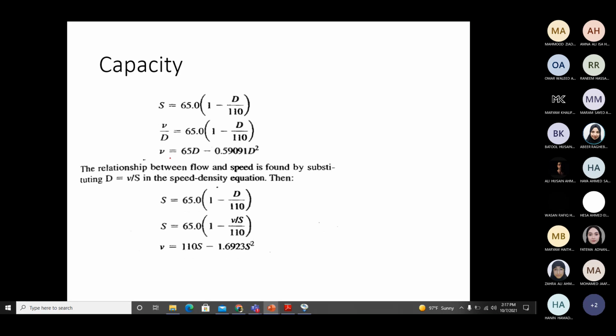Let us look at the equation for V and D. Let us first of all find out critical density. We have the equation for the curve of flow and density, so to find out the slope of this curve, I will take the derivative of this equation.